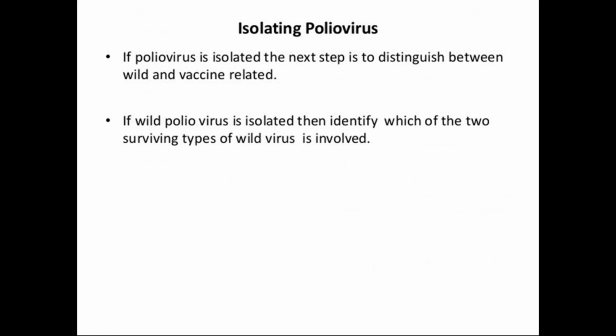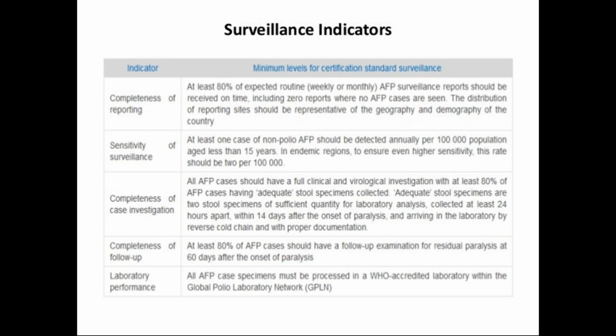So if poliovirus is isolated, the next step is to distinguish between wild or vaccine related. Most of the vaccine-related poliomyelitis cases used to come from serotype 2, and the last case of wild polio type 2 was detected in 1999. That's why serotype 2 was eliminated from the oral polio virus vaccine. So this is not good, but these are the surveillance indicators.